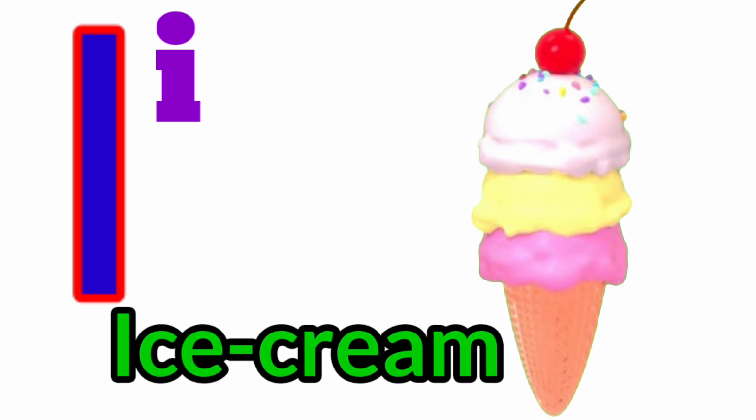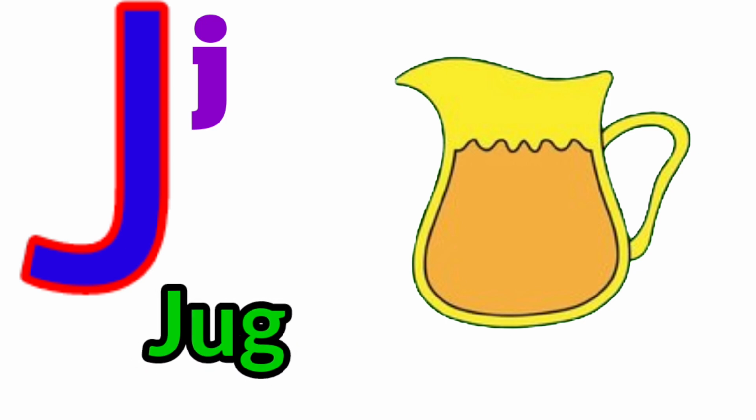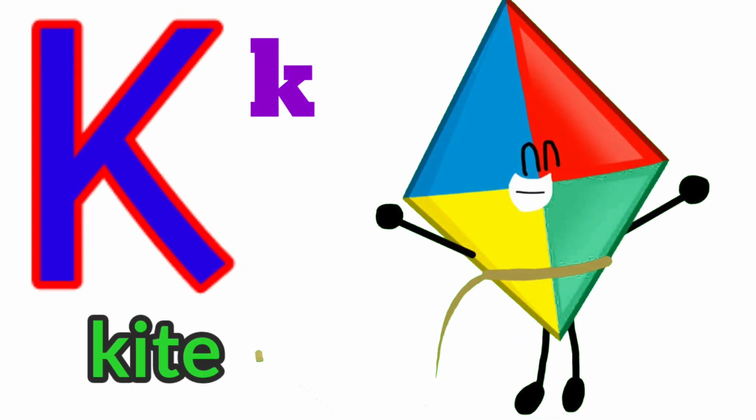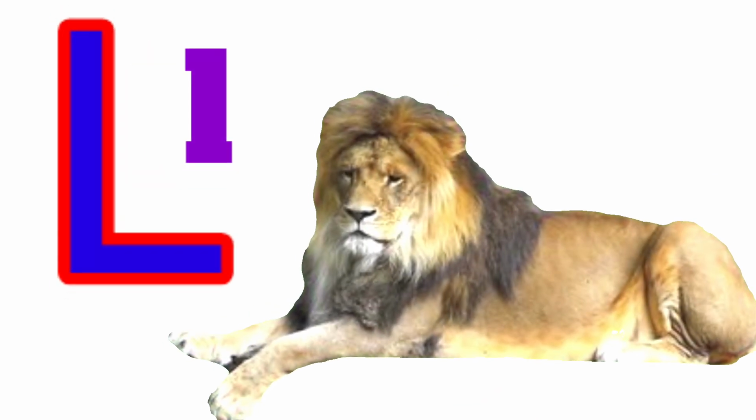I is for ice cream. J is for jug. K is for kite. L is for lion.